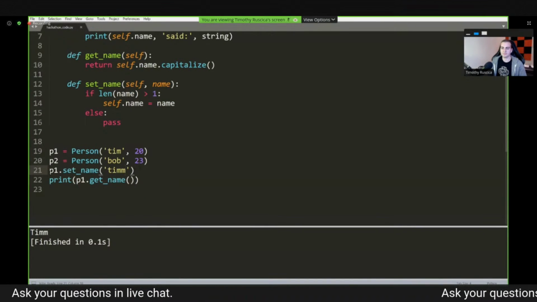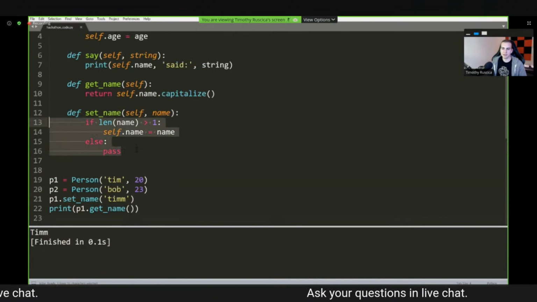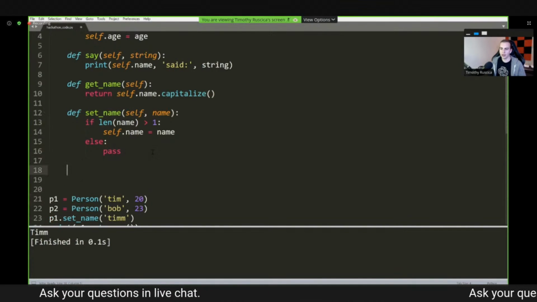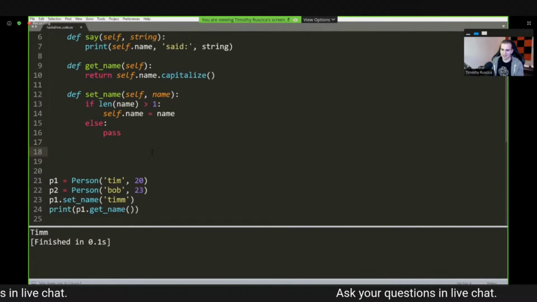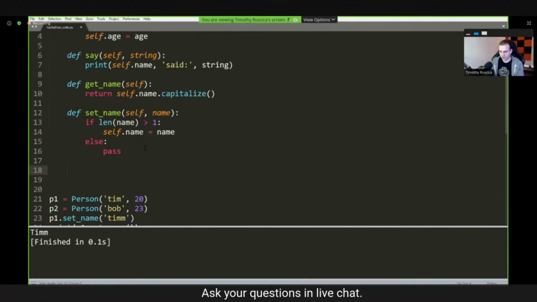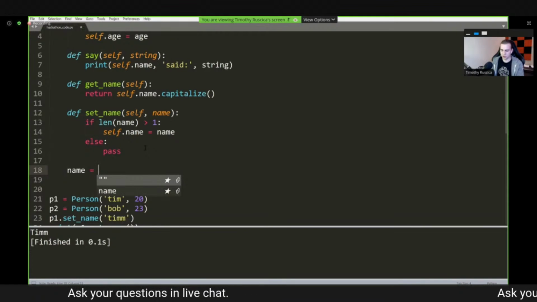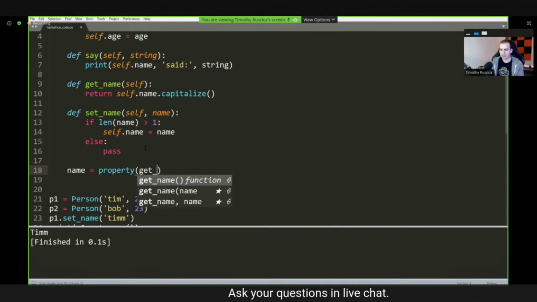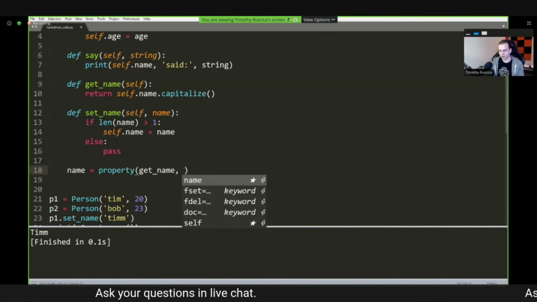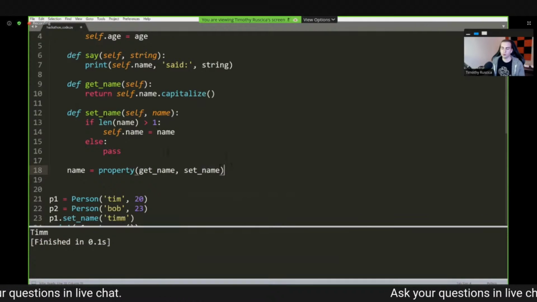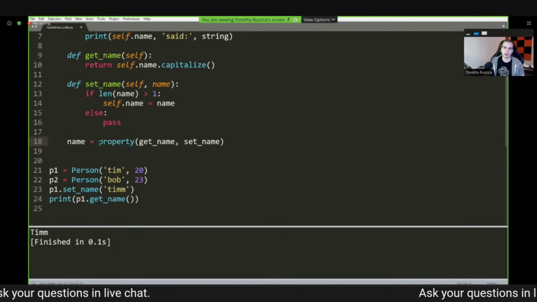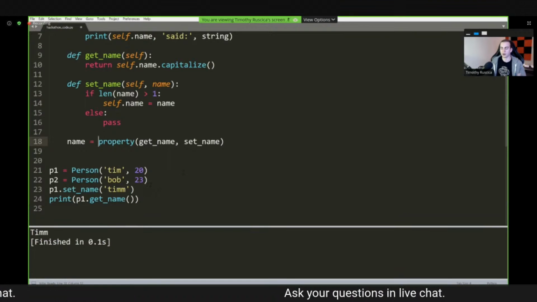But I don't really want to have to call these methods for these things to be enforced on my class. So this is where we use something which is called property. What I can actually do down here is I can say that name is equal to property, which is a built-in function in Python. And I can simply write the names of my getter and my setter. So I can say get_name and set_name. Now, what this is saying essentially is that this name is equal to a property. The property is kind of interchangeable with attribute for an instance or for something that is one of our classes.